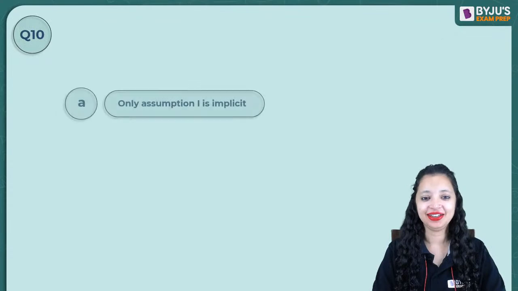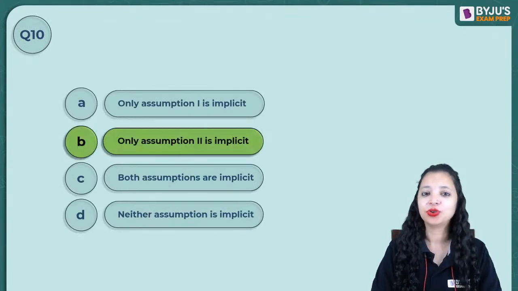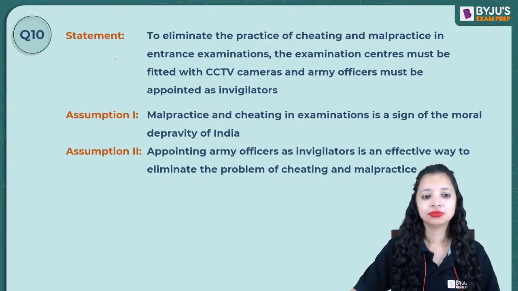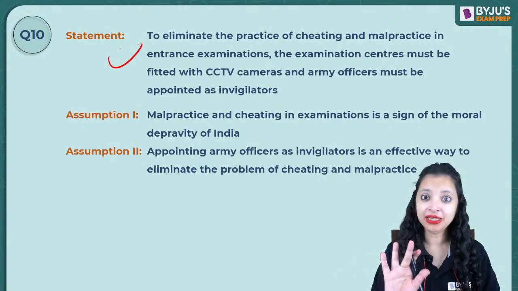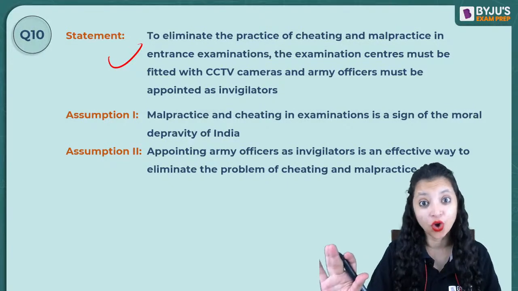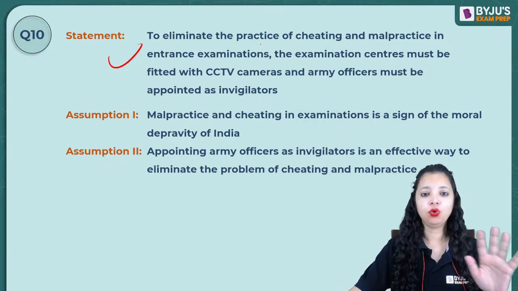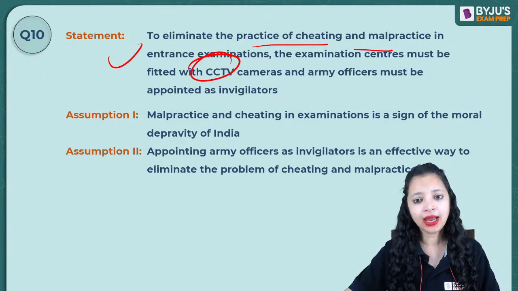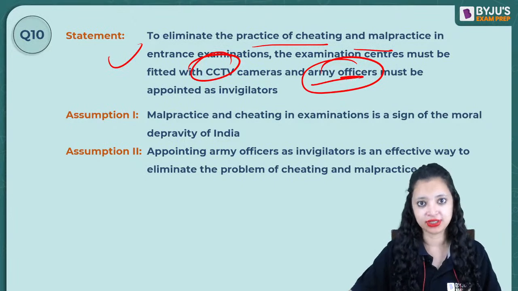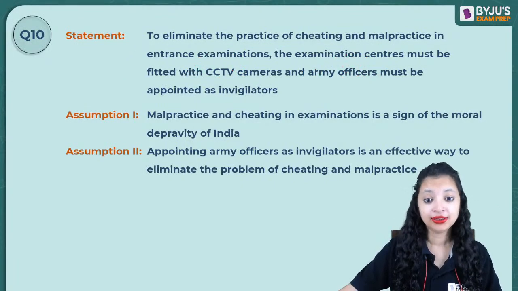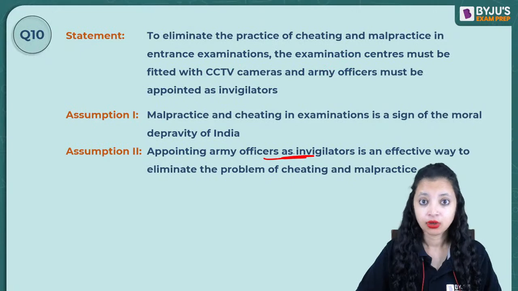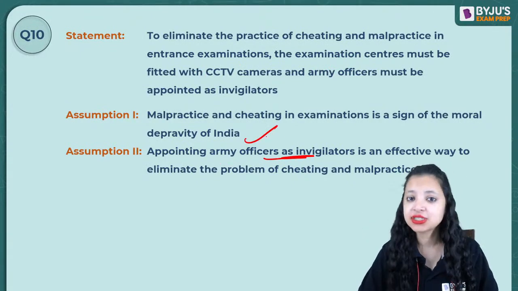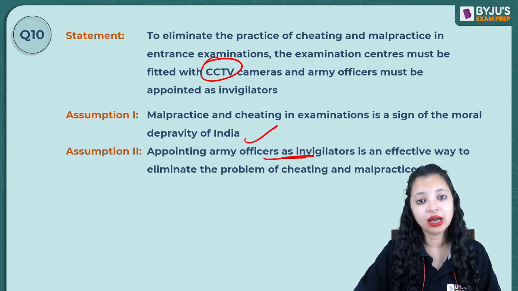Let's understand this, okay? These are the options and the correct answer is only and only two here. Let's understand the question here. It's a suggestion given to us. That means my assumption is the suggestion will work. The suggestion is if you want to control cheating and malpractices, install CCTV cameras, one, and we need to have army officers as well. These are the two things that are mandatory. That means both of them are going to work. They're going to be effective. Army officers as invigilators and CCTV cameras also.